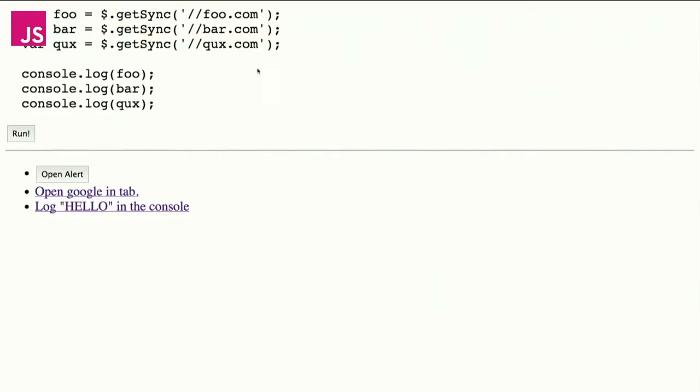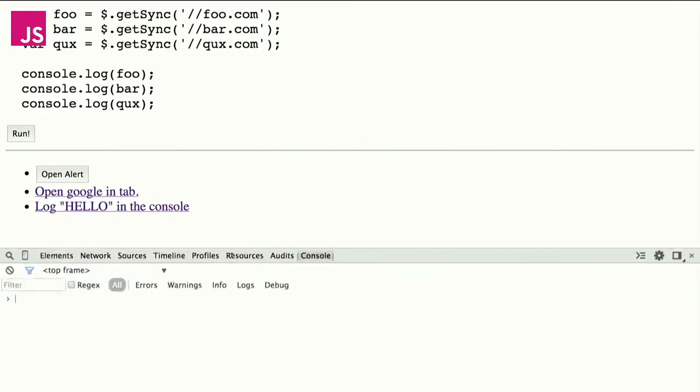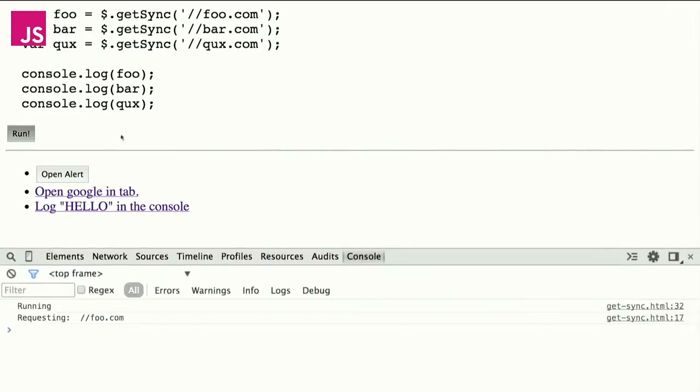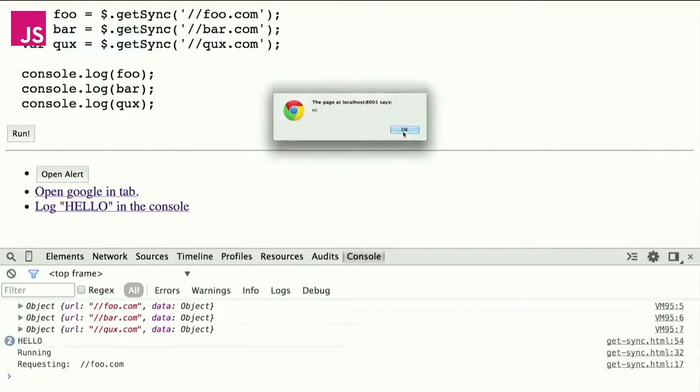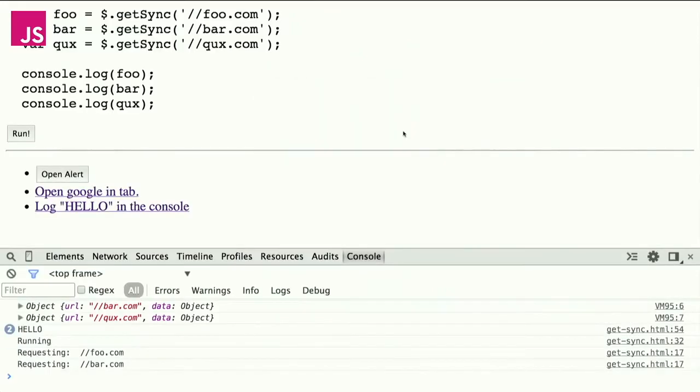So if I open up the console here, we can see what happens. So we request foo.com, and while this is happening, I can't do anything, right? Even the run button hasn't finished re-rendering the fact that I previously clicked it, because the browser is blocked. It's stuck. It can't do anything until those requests complete, and then all hell breaks loose, right? Because I did some stuff, and it figured out that I'd done it. It just couldn't actually render it, couldn't do anything.